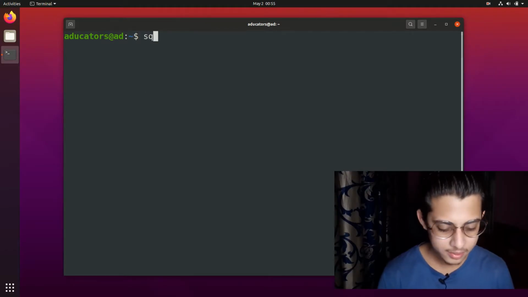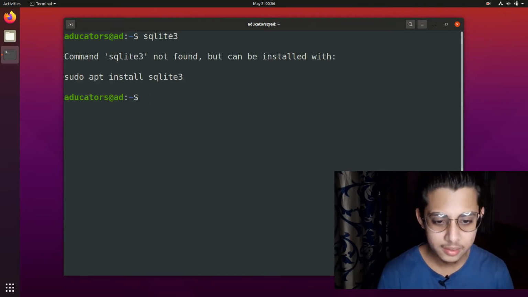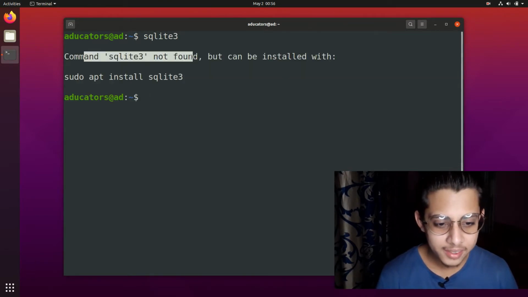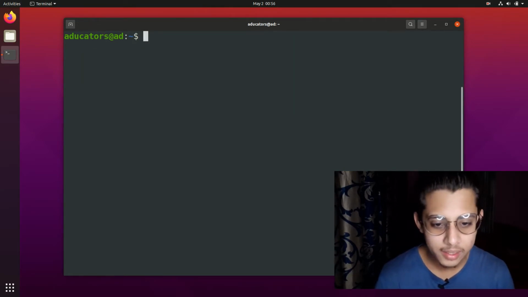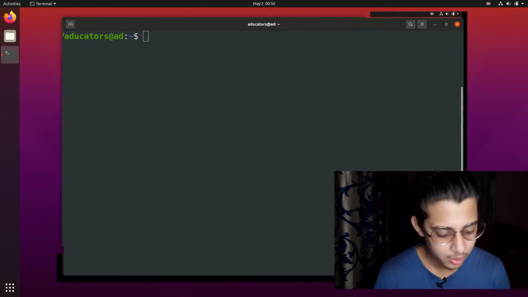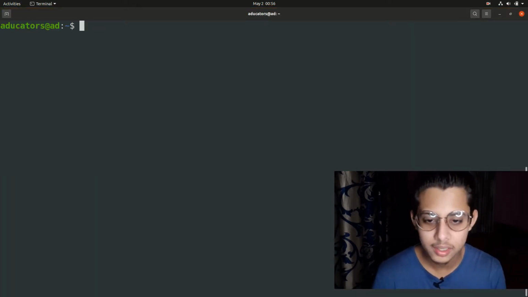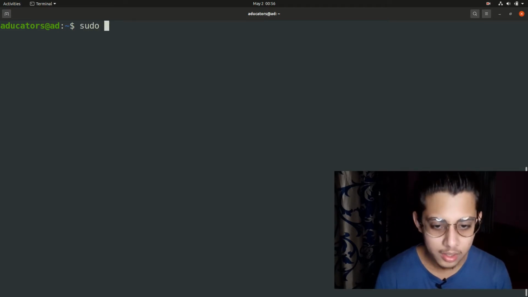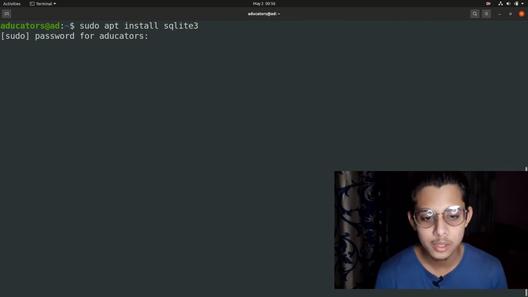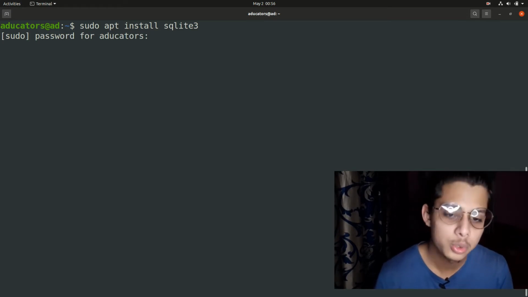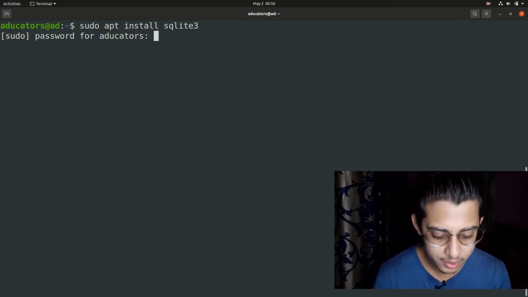If you try to run sqlite3 and hit enter, you will see command sqlite3 not found but can be installed. So let's install SQLite. The installation is very simple. You have the terminal, the most powerful thing you ever have. Simply write sudo and we are going to use apt of Linux. Write apt install sqlite3 and hit enter. It will ask you for your admin password or your sudo password. Type your very secure sudo password.